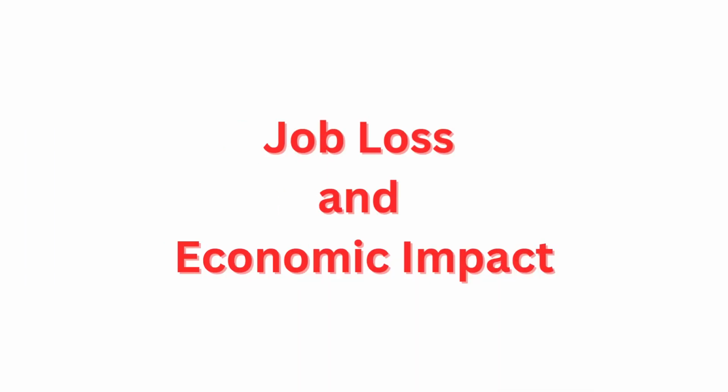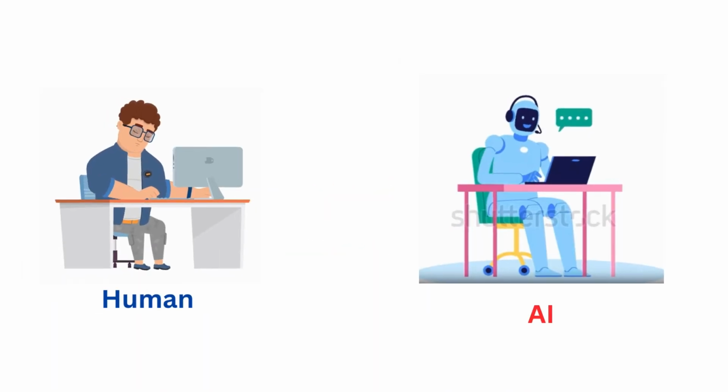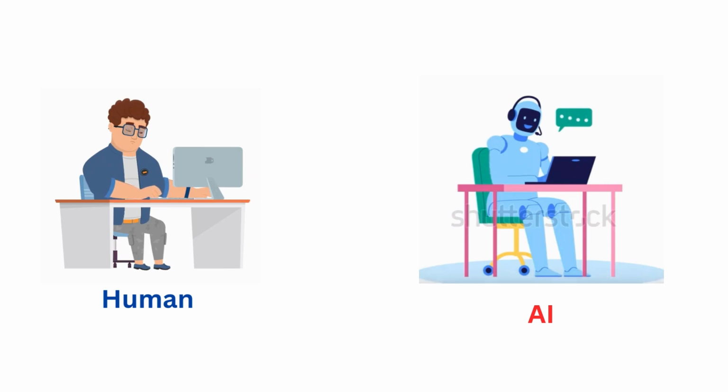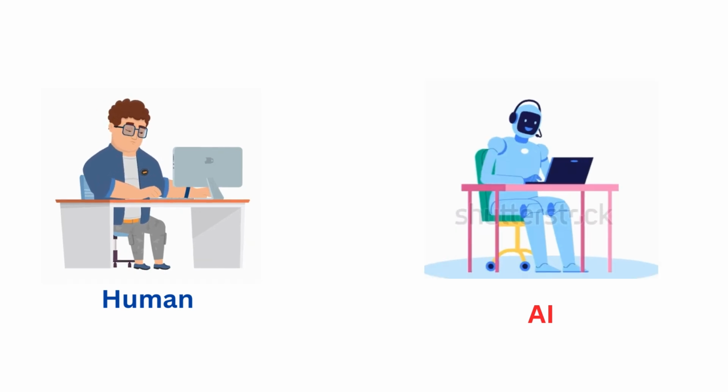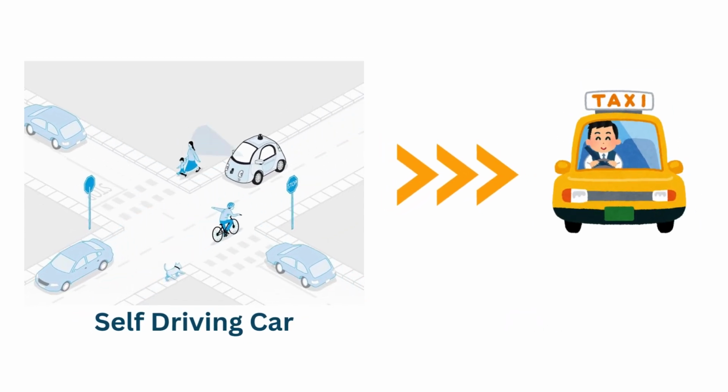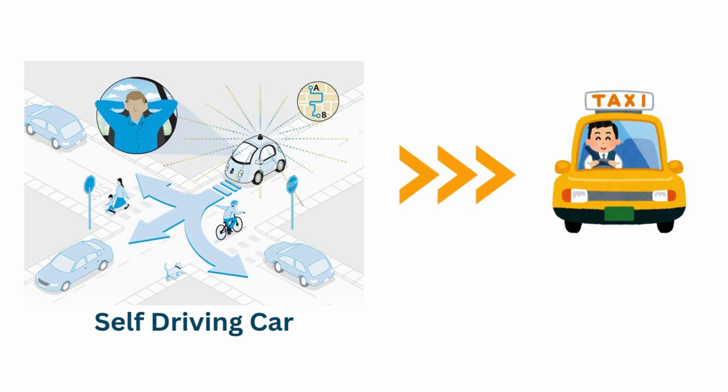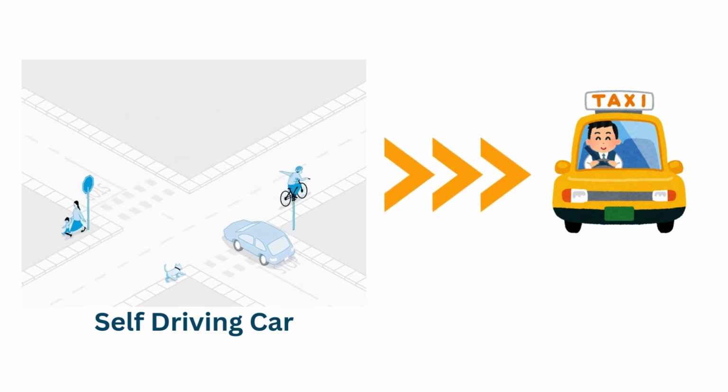Another ethical issue is job loss and economic impact. Job loss and economic impact are important ethical issues in AI because AI systems can replace human workers by automating tasks, especially repetitive or predictable ones. For example, self-driving cars might reduce the need for drivers.